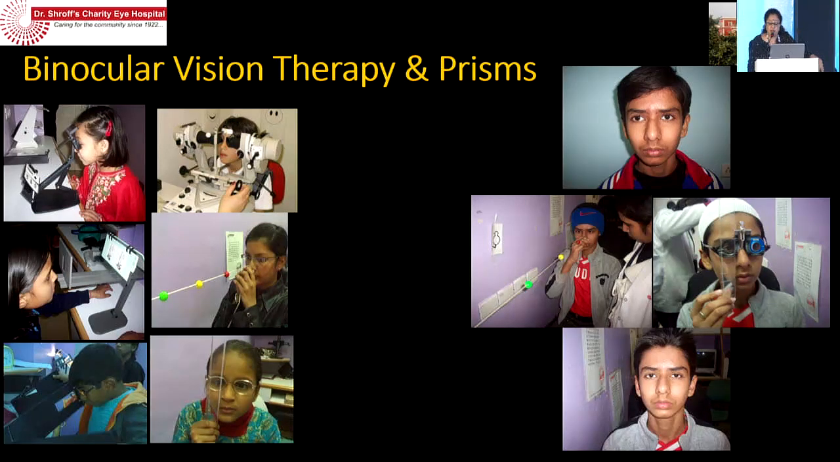So binocular vision therapy and prisms have to be incorporated into your strabismus practice because this is improving the sensory part of your strabismus. We can't just operate the motor part and say that everything is fine. So we need to look at the sensory portion.